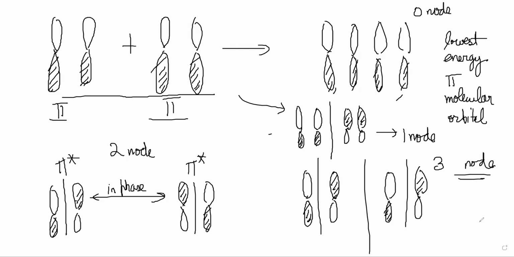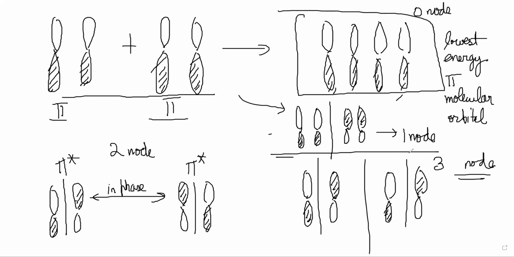Now, obviously, this is the lowest energy possible, this one. And this one has one node, so second lowest in energy. Why second lowest in energy? Because two bonding interactions and one anti-bonding interaction. So two bonding interactions minus one anti-bonding becomes plus one bonding at least, right? Here there are three bonding. Here there is one bonding but two anti-bonding, so it's minus one bonding. And here there are minus three, right?